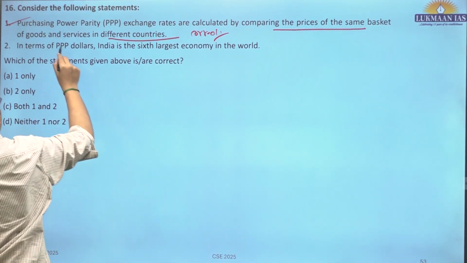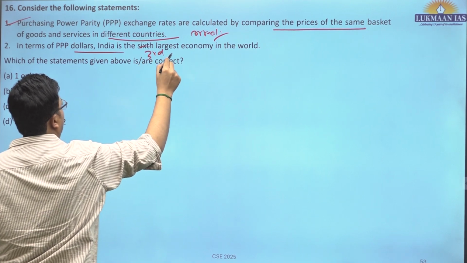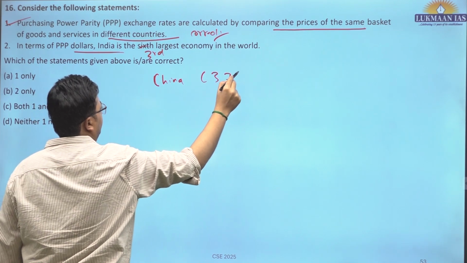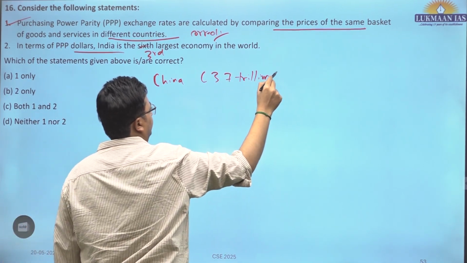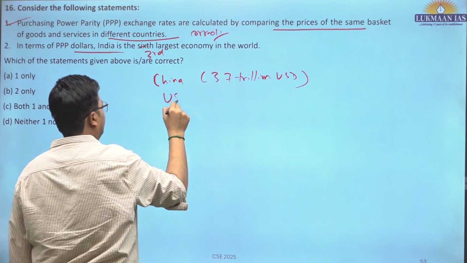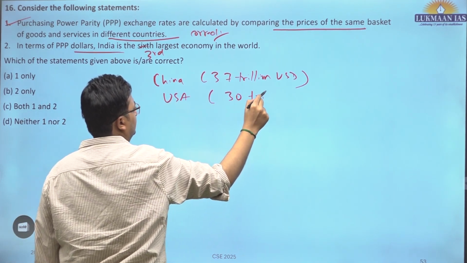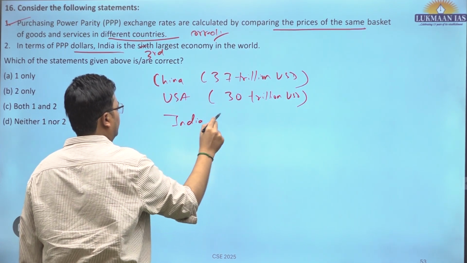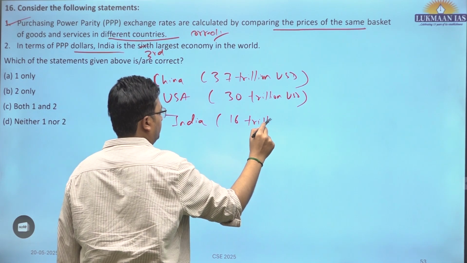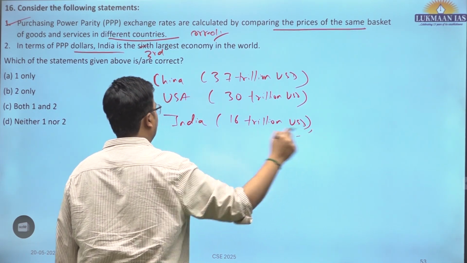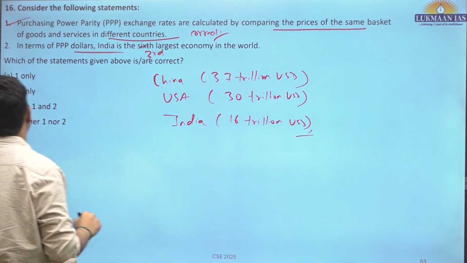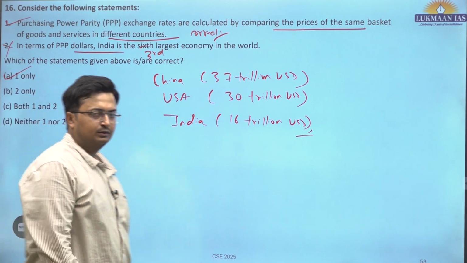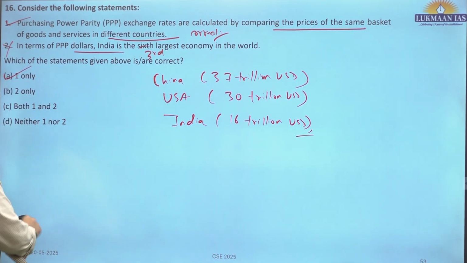This is correct. In PPP terms, India is the third largest economy. First is China at about 37 trillion USD, second is USA at 30 trillion USD, and third is India at about 16 trillion USD. I'm talking about PPP. In nominal terms, India is 4.1 trillion USD currently, in March 2025. This is incorrect. So A is correct for question number 16.